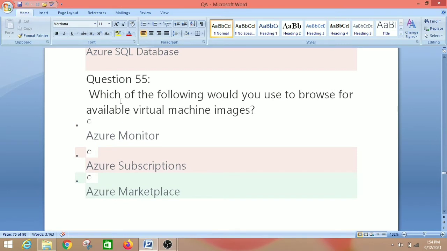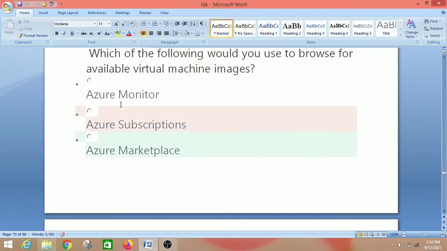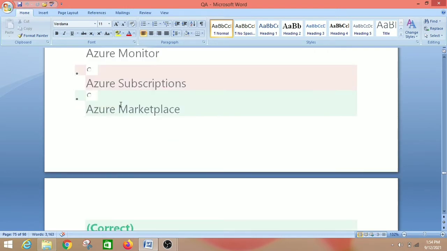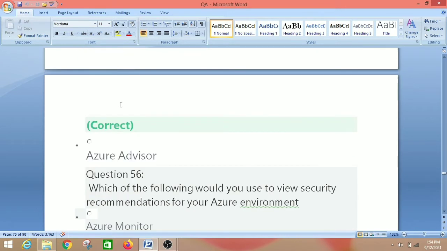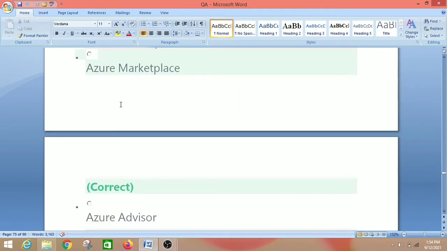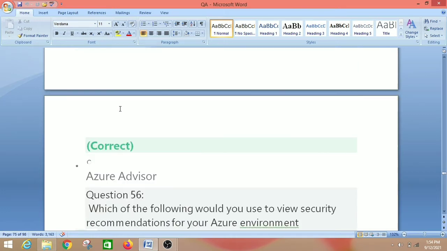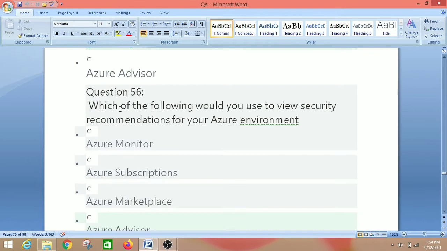Which of the following would you use to browse for available virtual machine images? So we have four options: Azure Monitor, Azure Subscriptions, Azure Marketplace, Azure Advisor. The right answer is Azure Marketplace, because you can use the Azure Marketplace to browse for available virtual machine images. So let's move on to the next question, that is question number 56.